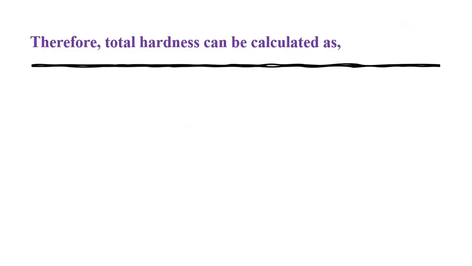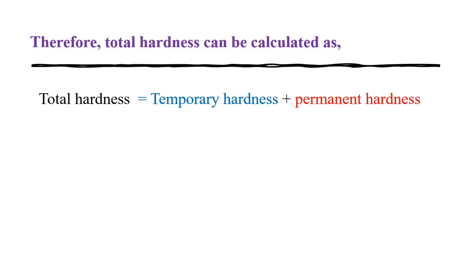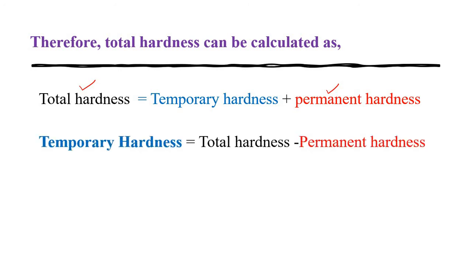Therefore, the equation for total hardness is equal to temporary hardness plus permanent hardness. With the help of the titration method, we have calculated total hardness and permanent hardness. Now, what is the temporary hardness? So we have to arrange this equation for temporary hardness. Therefore, temporary hardness is equal to total hardness minus permanent hardness.